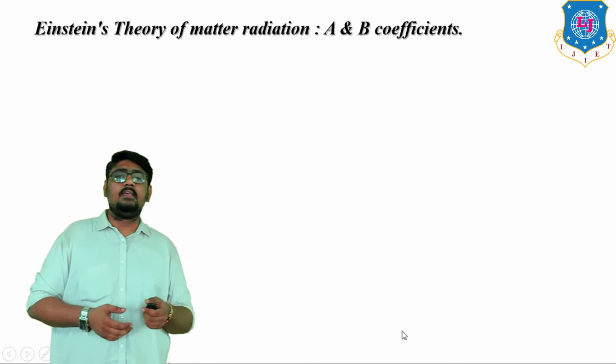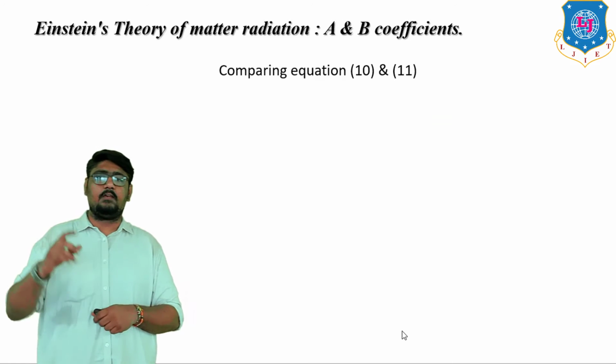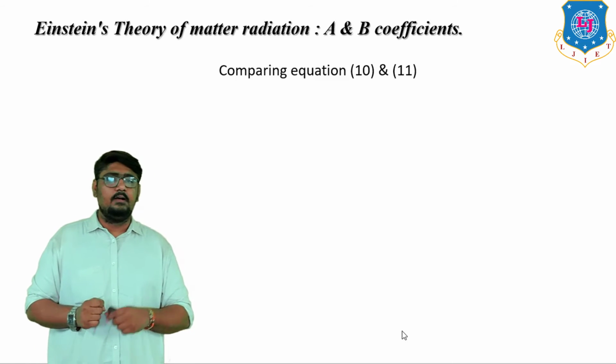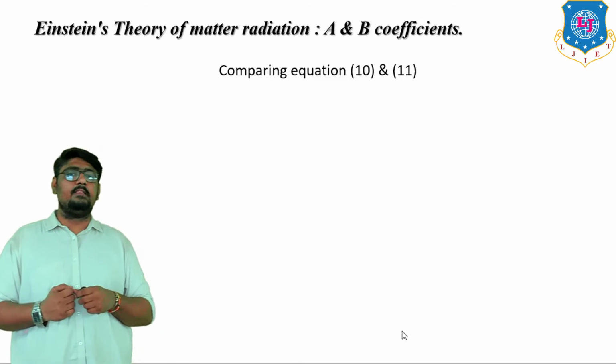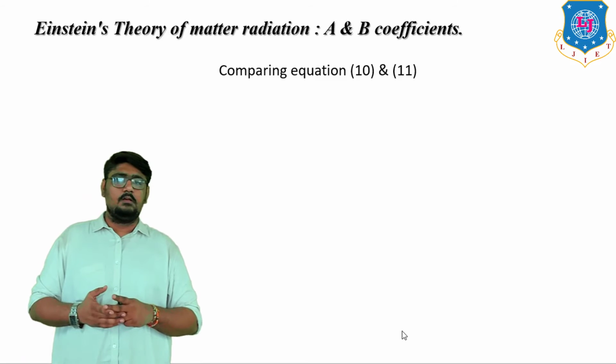So now comparing equation 10 and 11, the equation 10 that we have derived, and equation 11 from Planck's theory, we get two conclusions.